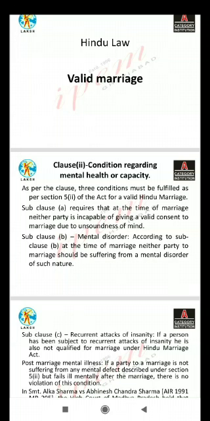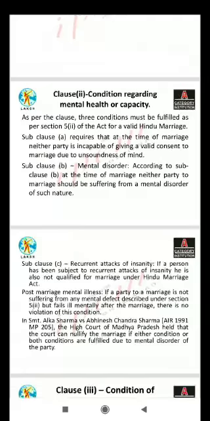If a party to a marriage is not suffering from any mental defect described under section 5 clause 2 but falls ill mentally after the marriage, there is no violation of this condition. In the case of Shrimati Alka Sharma versus Abhinash Chandra Sharma, AIR 1991 MP 205, the High Court of Madhya Pradesh held that the court can nullify the marriage if either condition or both conditions are fulfilled due to mental disorder of a party.